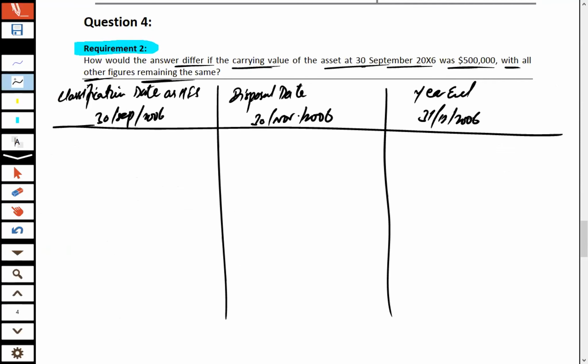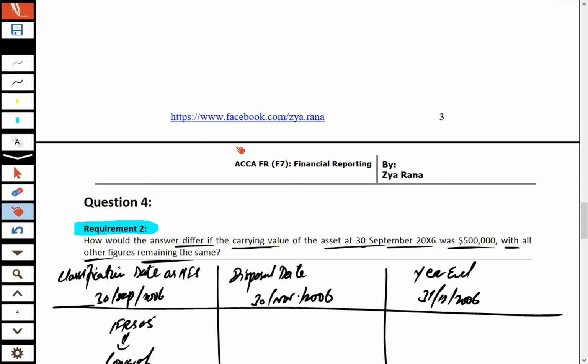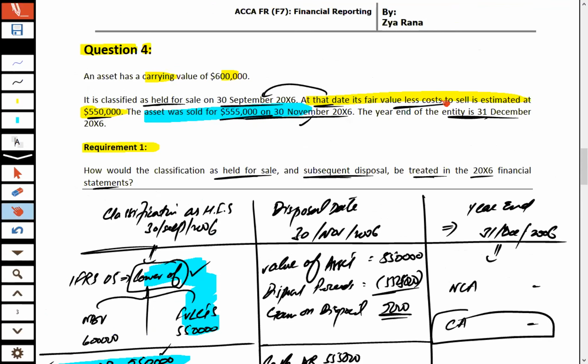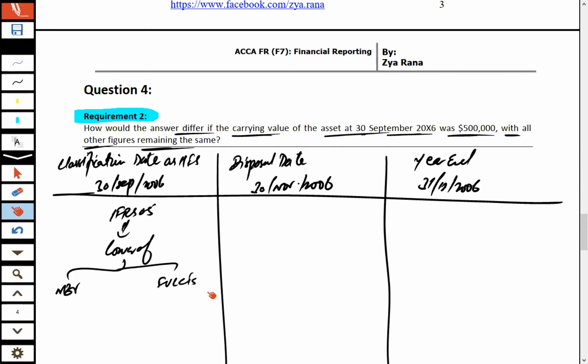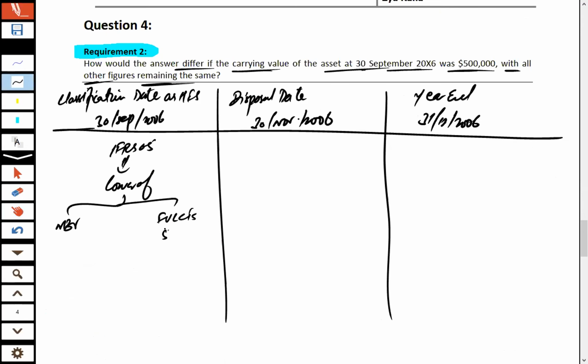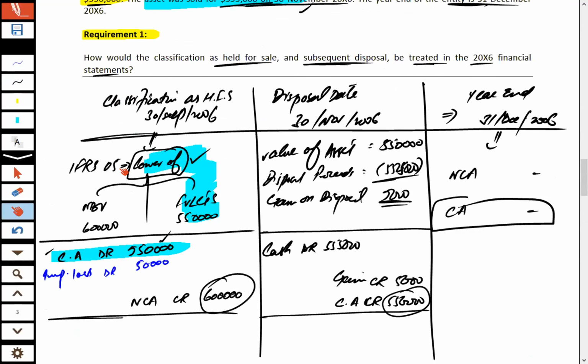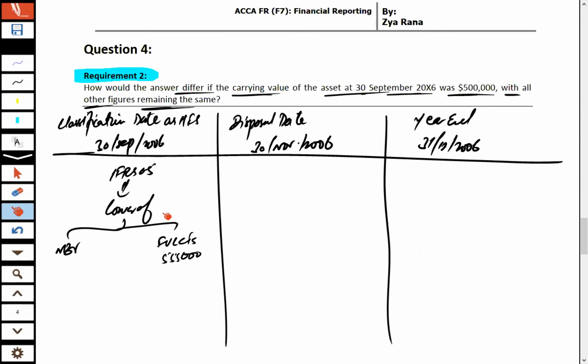So keep in mind, at classification time, IFRS 5 says to record that asset at the lower of two things: the net book value and the fair value less cost to sell. Fair value less cost to sell is given in the question. At 30th September, at classification time, it is 550,000.